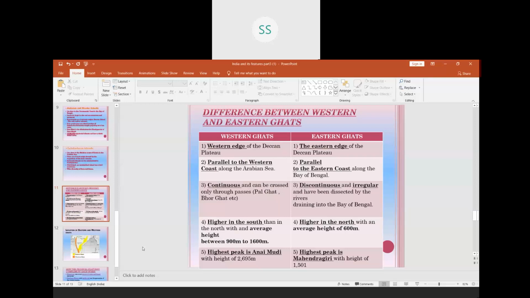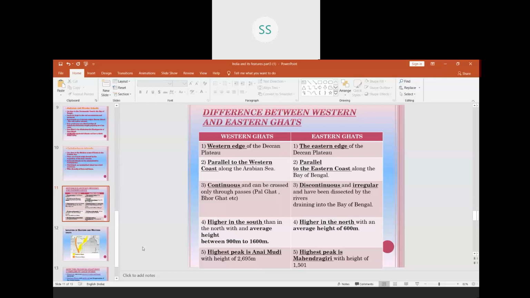That means there are no broken hills over there. They are continuous hills and they can be crossed only through passes. Children, what is a pass? It is a natural gap in mountains. We have examples like Palghat, Bhorghat, etc.